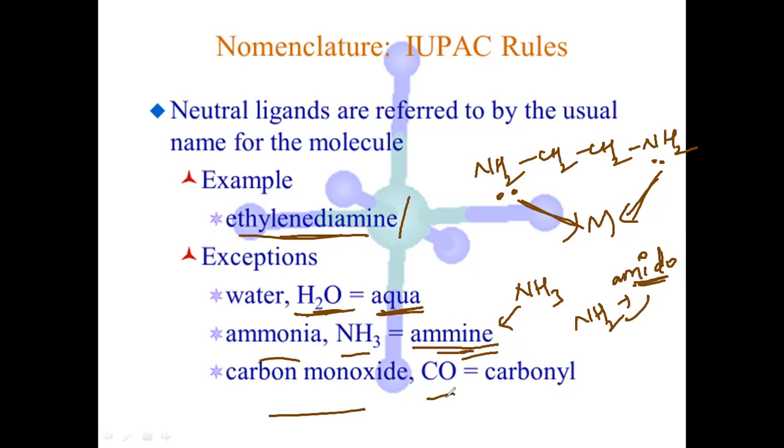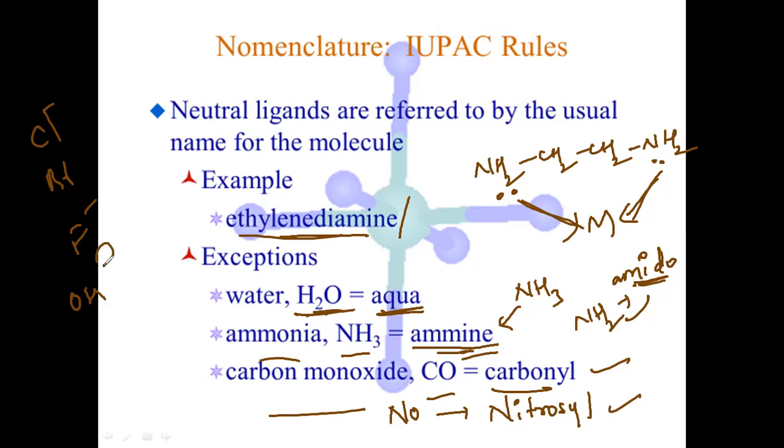If it is carbon monoxide, CO, you must write carbonyl. If it is NO, you must write nitrosyl. This is carbonyl and this is nitrosyl. These are the neutral ligands; you don't have any suffix here. Only the anionic ligands, which are chloro, bromo, fluoro, hydroxo, have the suffix O. In case of neutral ligands, there is no suffix.